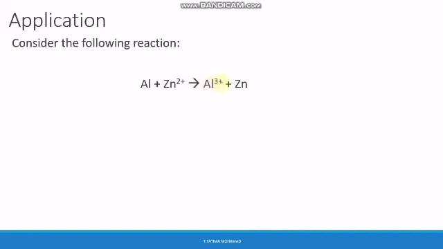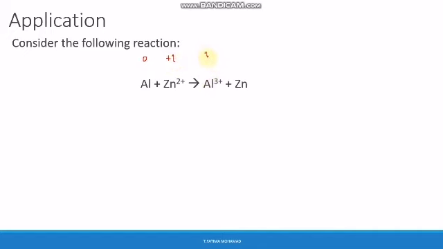Okay, now we have an application that says consider the following reaction, which is Al + Zn2+ gives us Al3+ + Zn. What do we have here? Let us first write the oxidation numbers of all of these elements found in this reaction. Oxidation number of Al is 0. Oxidation number of Zn2+ is +2 because it is the same as its charge.